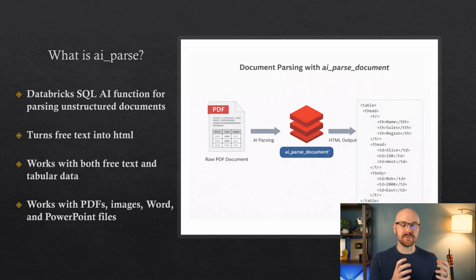But AI parse document is really useful because it doesn't just work with free text, it also works with tabular data as well. We can use images, PDFs, documents, all sorts of different files, and it's going to work really, really well. Let's take a look at our PDF that we're going to be using.